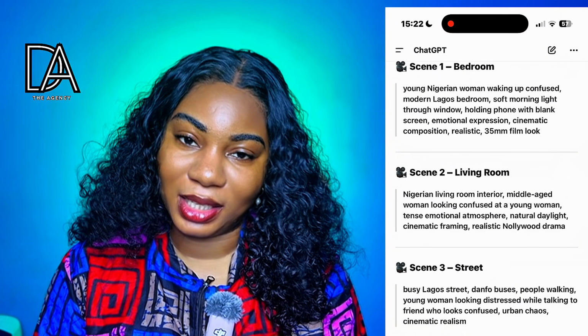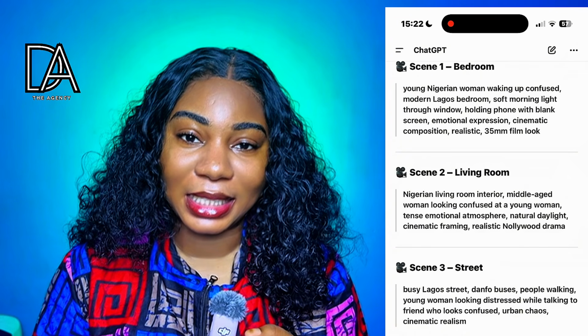So you have all that now, and that is amazing. Now we've gotten our script, we've broken it into scenes, we've gotten our characters, how we want them to look like, and we've also talked about how the scenes should look like.